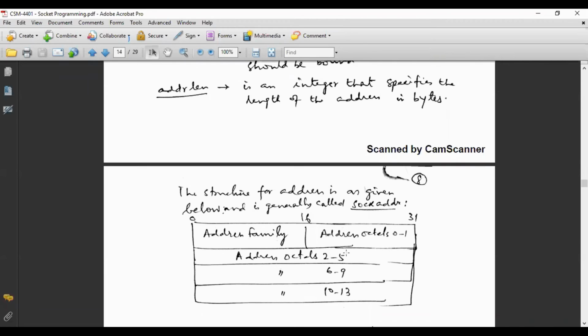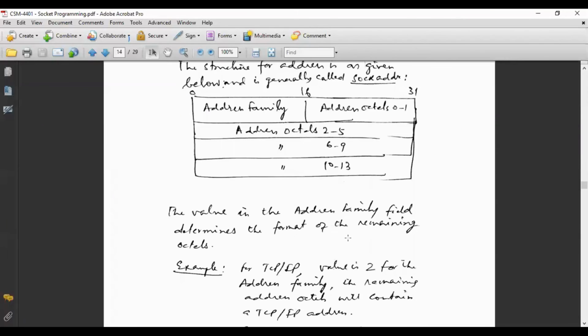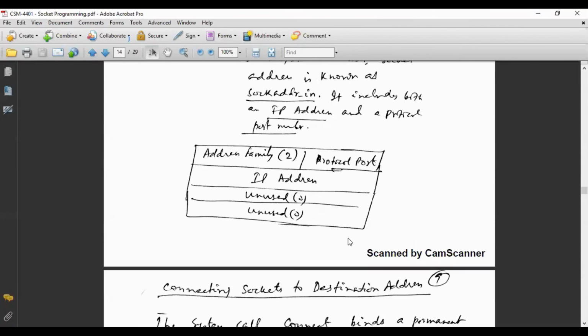And next are the address bytes. These are octets: 2 octets, then 4 octets for bytes 2 to 5, and then 4 octets for bytes 6, 7, 8, 9. For example, if you have TCP/IP as the address family, each of the symbolic names TCP/IP, PUP, Xerox has a number.